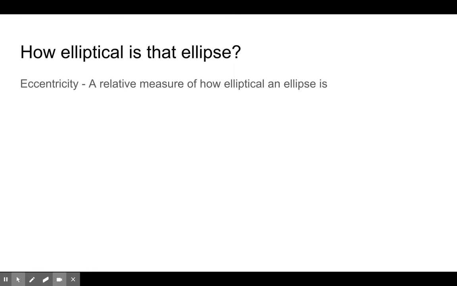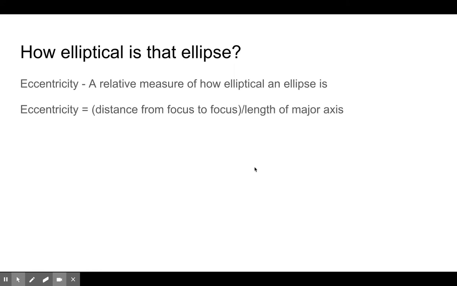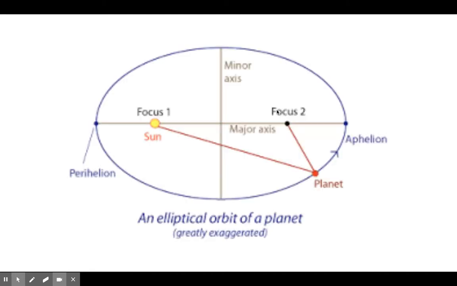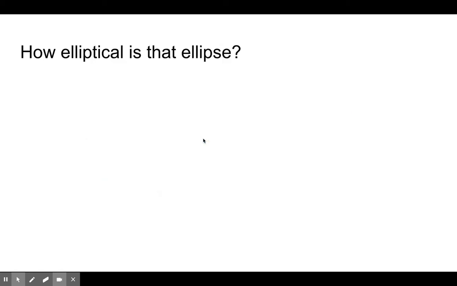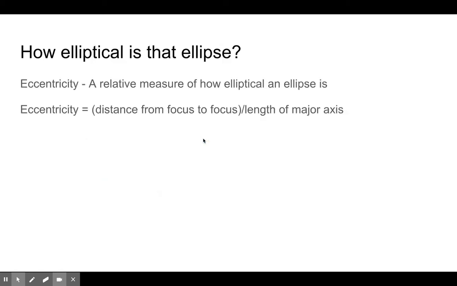Okay, and the eccentricity is the distance from focus to focus divided by the length of the major axis. So going back over here, it's this distance divided by this distance. So what we would see here is that the eccentricity would be 0 for a circle.